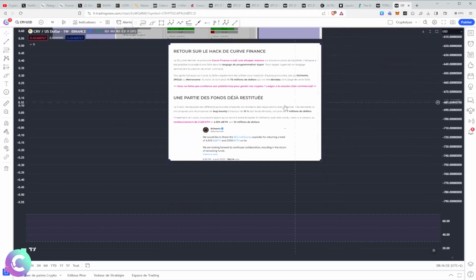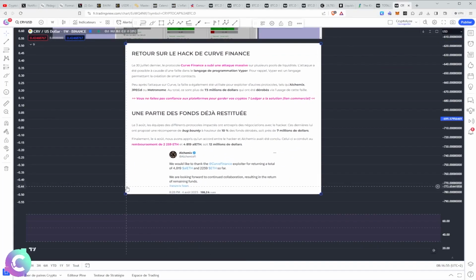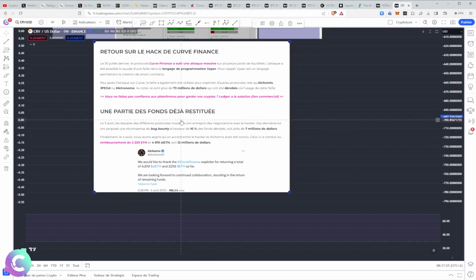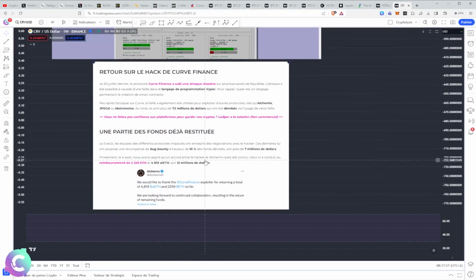On the one hand, Curve is also a big hack in the news, more than $70 million which were stolen, 73 to be exact, simply because of a problem with a chicken, so there is always a risk. We always said that Curve was the protocol with which it had never been hacked. In this case, that's it, it's done. And the CEO, well, the founder, is not a CEO, but the founder of Curve managed to negotiate a return of 70% or 80% of the funds, I don't know more, and directly himself reinvests part of his position to be able to reimburse all the people.